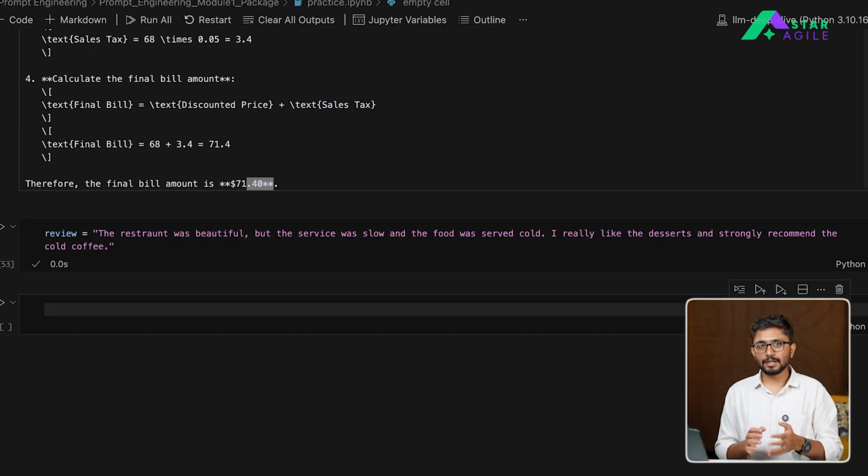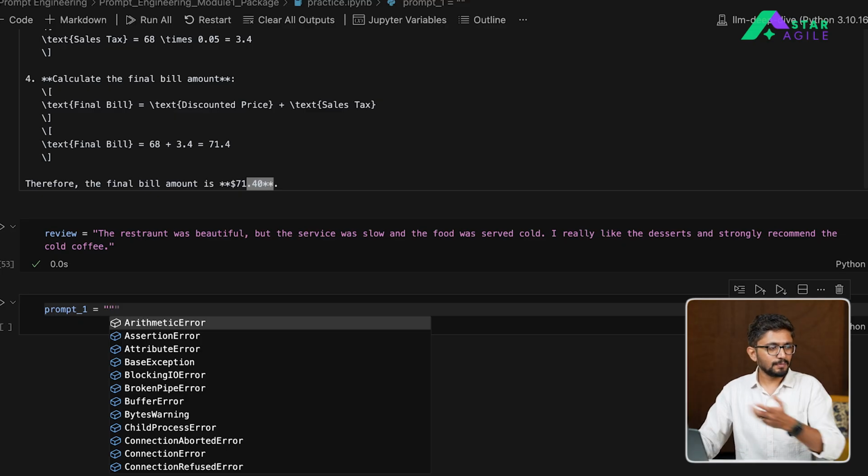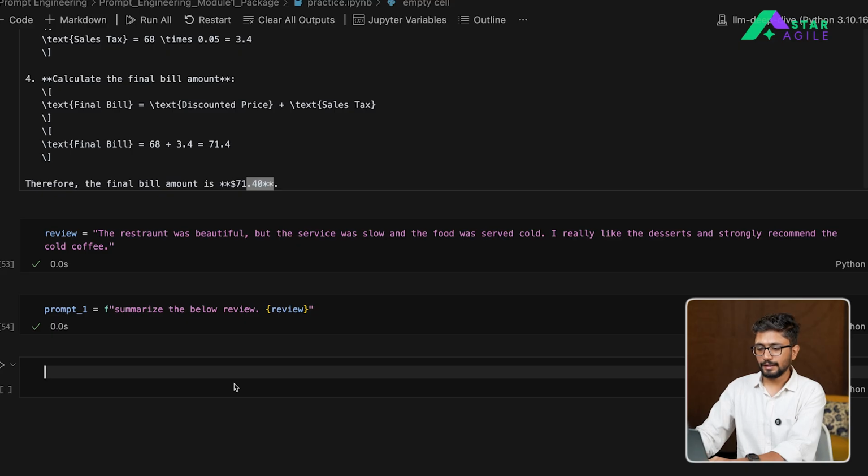Right, so let's create this particular review here, and what I will do is create two versions of the prompt to check which prompt gives me the better answer. That's the usual way people evaluate different prompts: you create different versions and check what the output looks like. So we'll create the first prompt, a simple prompt, which will say: summarize the below review, and we'll write the review here as well. Then response 1.